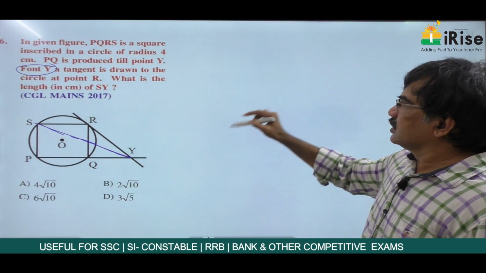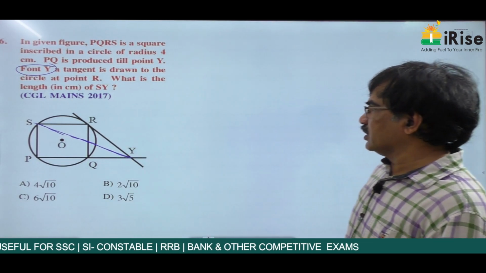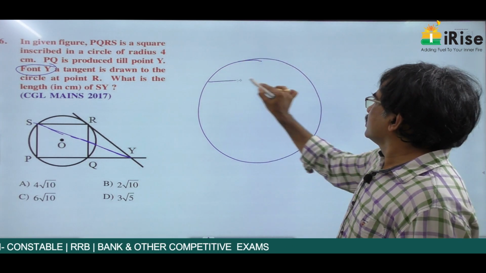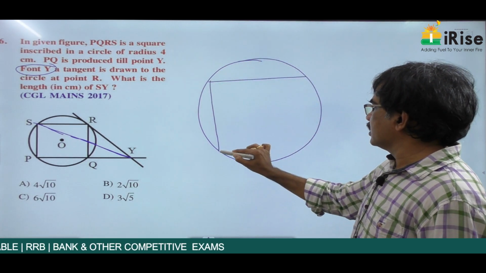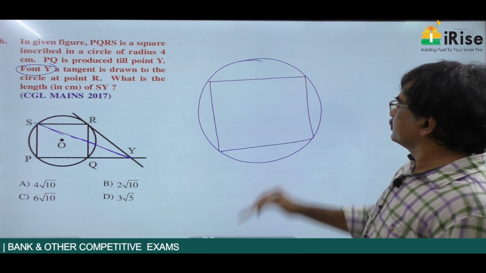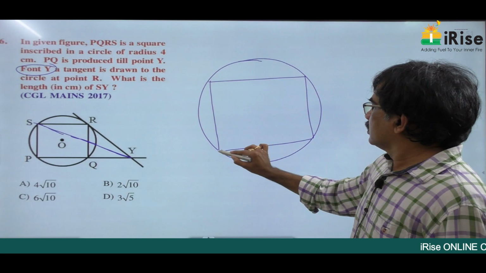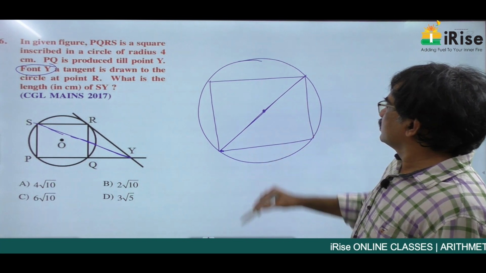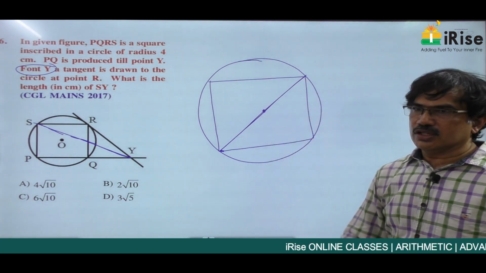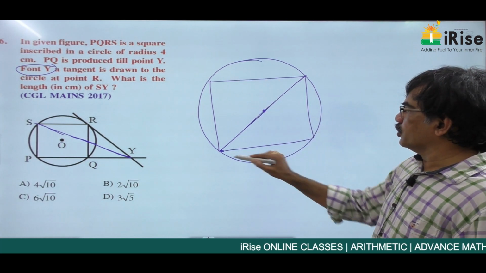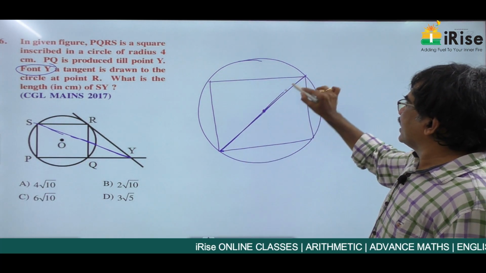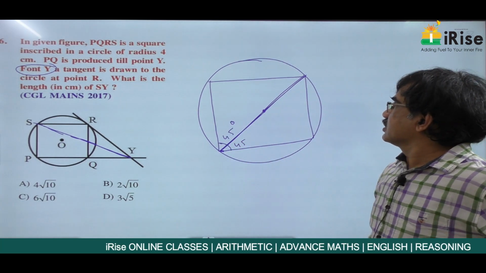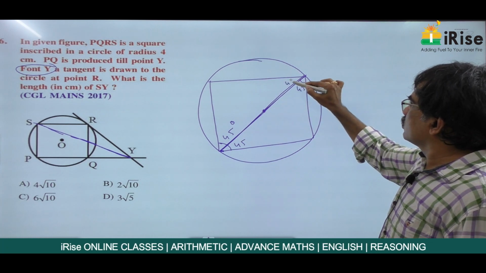See here, it depends on two important points. First one, this is a circle, this is a square. A square is symmetric, and a circle is also symmetric. The diameter always passes through the center, and this is the diagonal of a square. And you already know, in a square the diagonal is the angle bisector. So this is 45 degrees, this is also 45 degrees. This is 45 degrees, this is also 45 degrees.